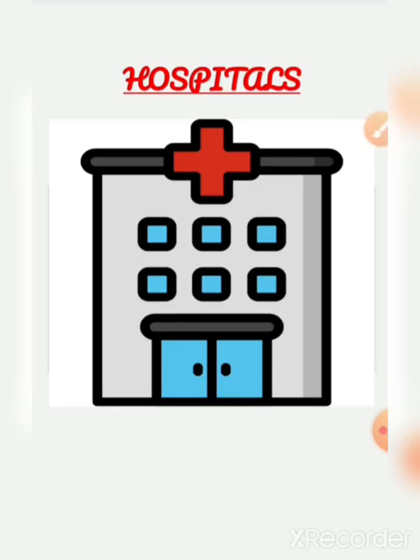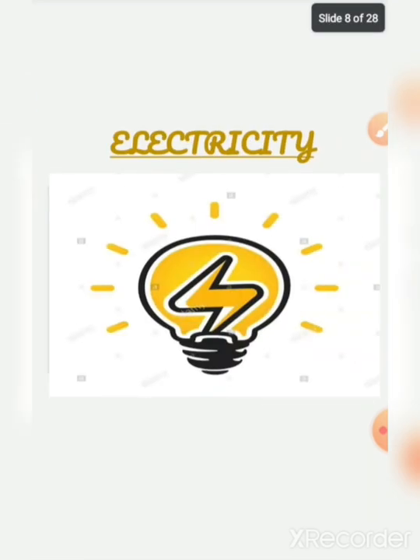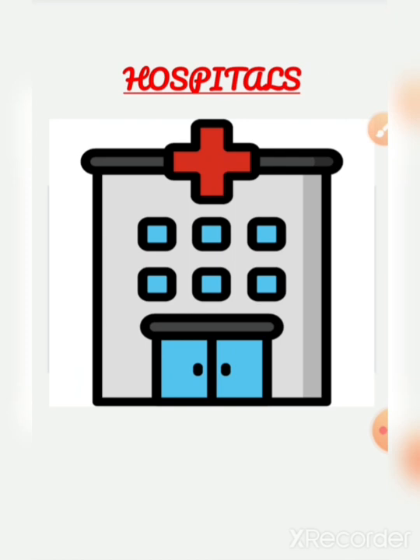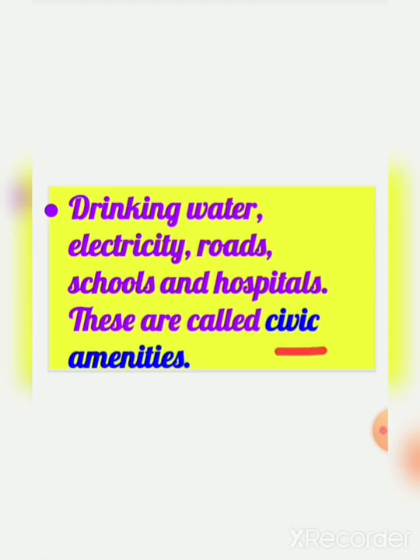So drinking water facility, electricity facility, roads facility, schools facility, and hospital facilities. Now what are all these facilities, all these needs known as? These needs are known as civic amenities. All these needs of a person are known as civic amenities.